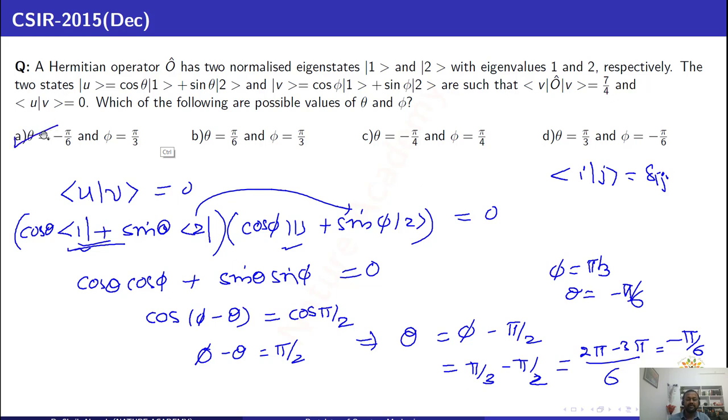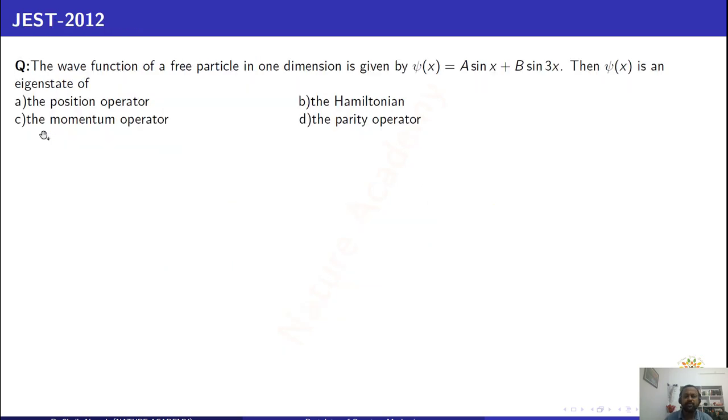So option A is the correct option. Moving on to the next problem. This problem appeared in JEST 2012.